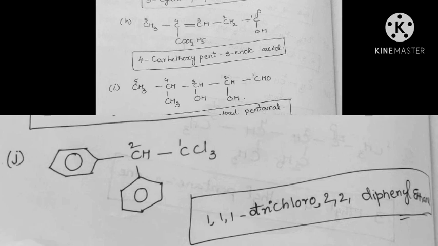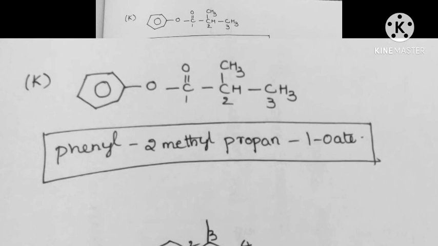And the next skeleton is like this: phenyl group, C double bond O and CH3, CH3. The skeleton is like this. So following this number order, long chain 1, 2, 3.